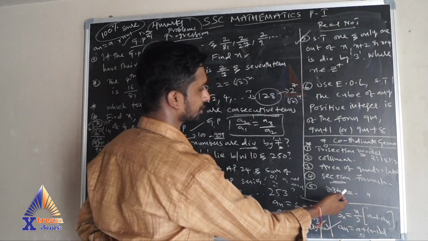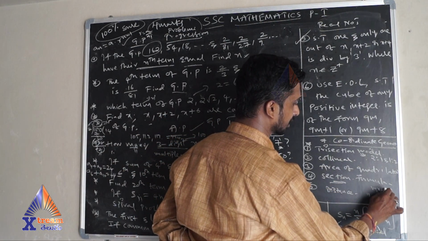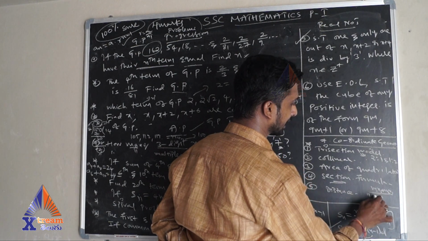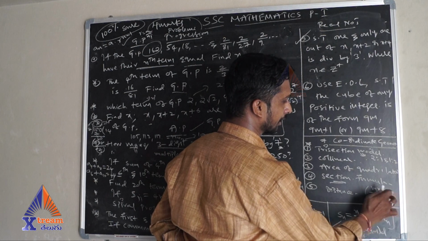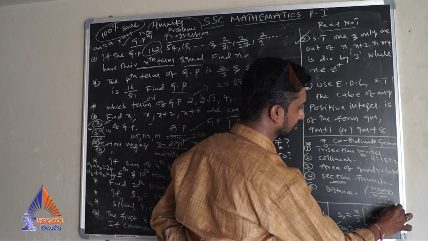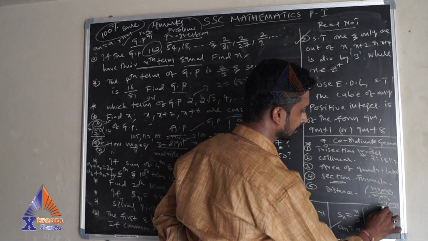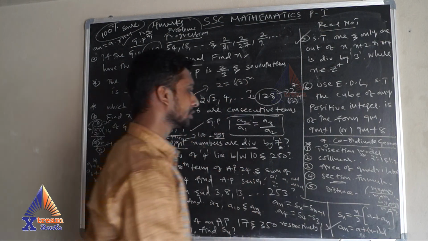The formula is, you know, (m1x2 plus m2x1) by (m1 plus m2), comma, in the same way (m1y2 plus m2y1) by (m1 plus m2). So this is the formula.